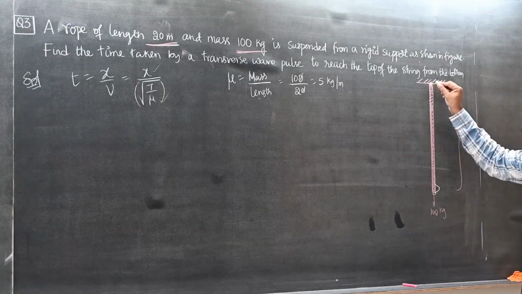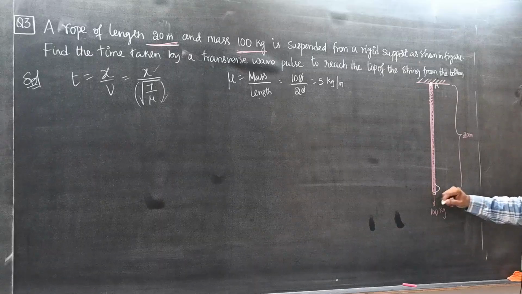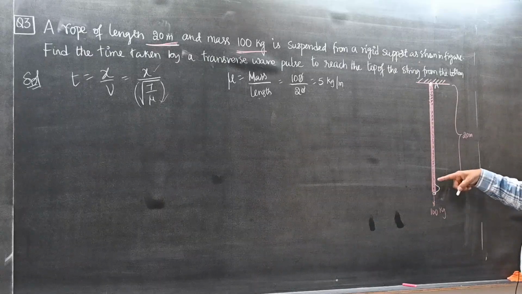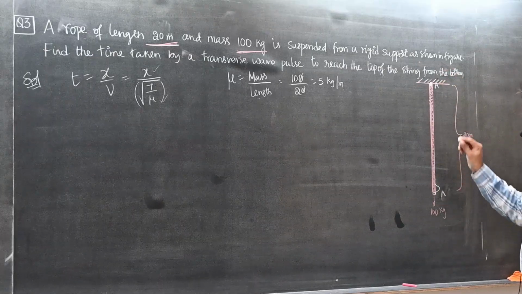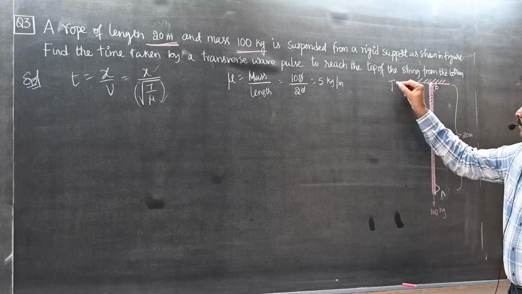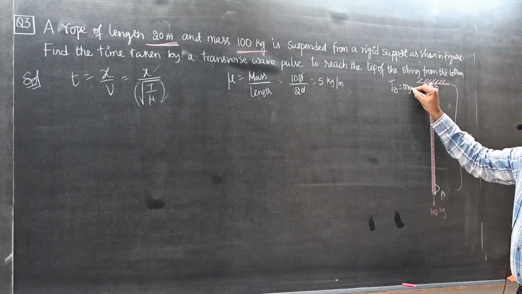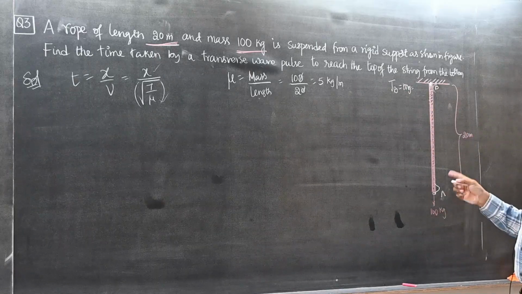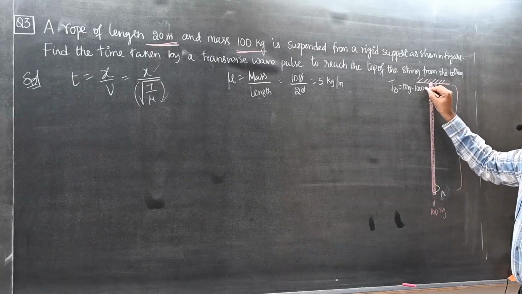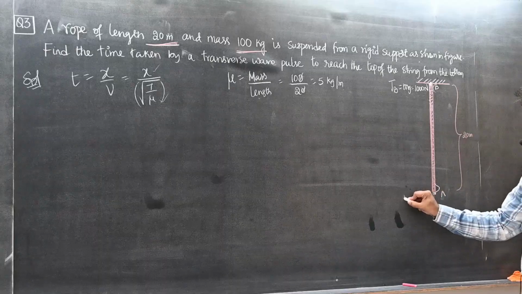Here I will take this point as A, this point as B. Otherwise the pulse is traveling from bottom to top. So let us say this is A, this is B. So what is the tension at B? Tell me. How much? mg. That is 100 into 10. How much? 1000 newtons. Understood? What is the tension at A?